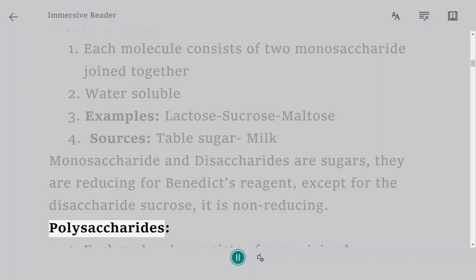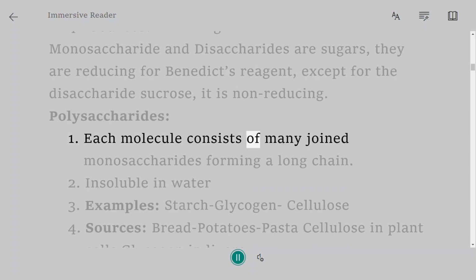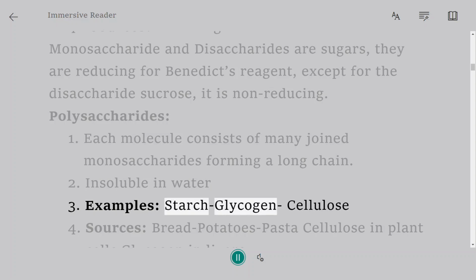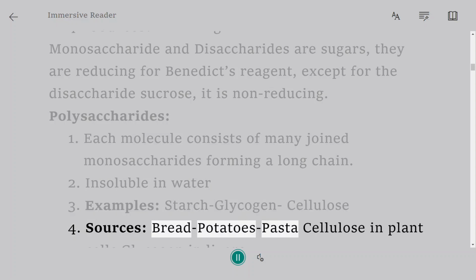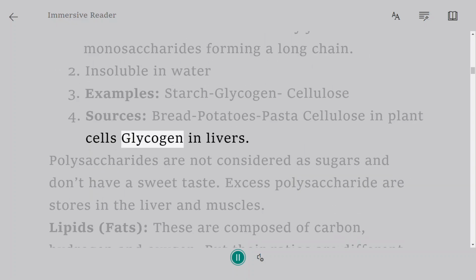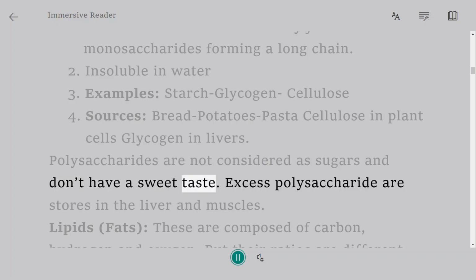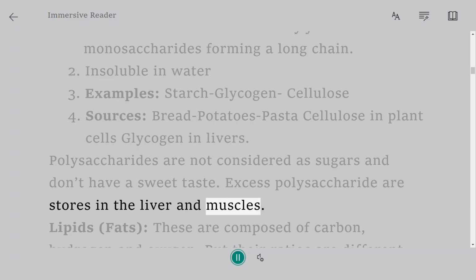Polysaccharides. 1. Each molecule consists of many joined monosaccharides forming a long chain. 2. Insoluble in water. 3. Examples: starch, glycogen, cellulose. 4. Sources: bread, potatoes, pasta, cellulose in plant cells, glycogen in livers. Polysaccharides are not considered as sugars and don't have a sweet taste. Excess polysaccharides are stored in the liver and muscles.